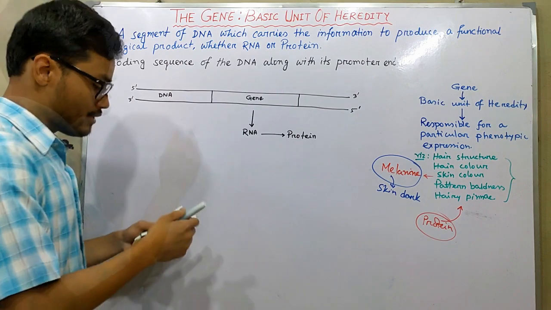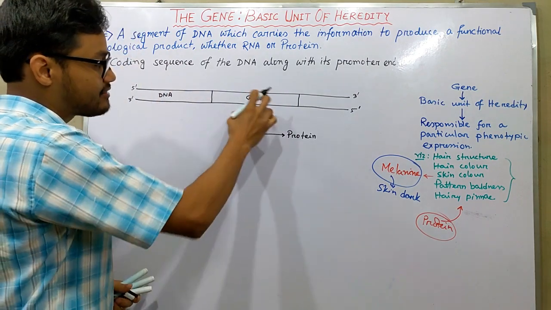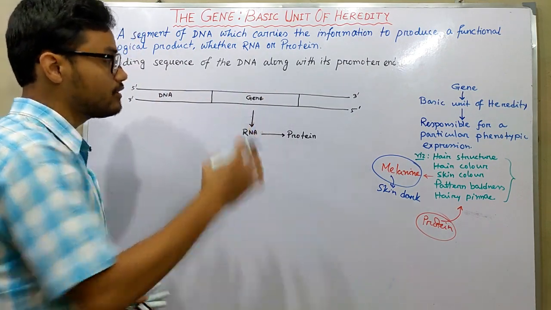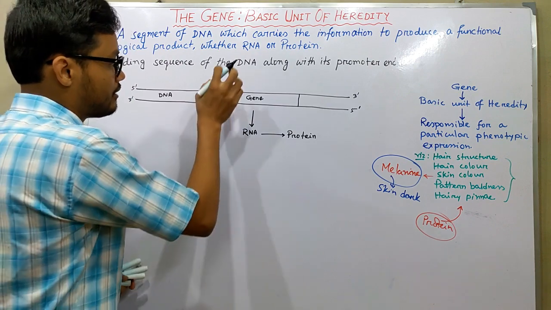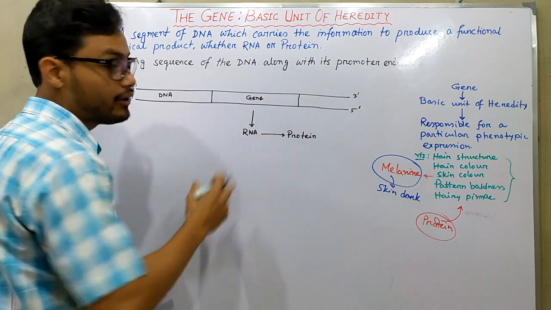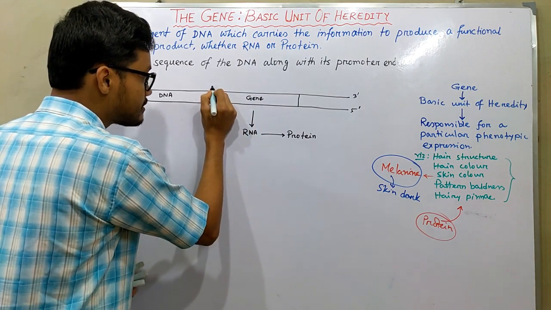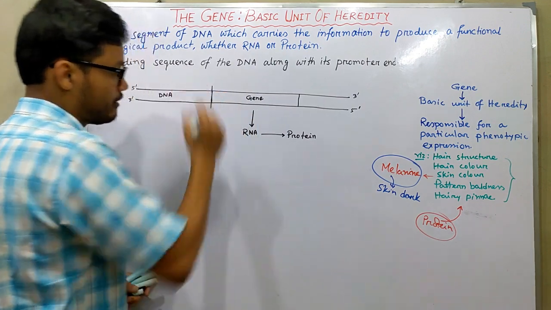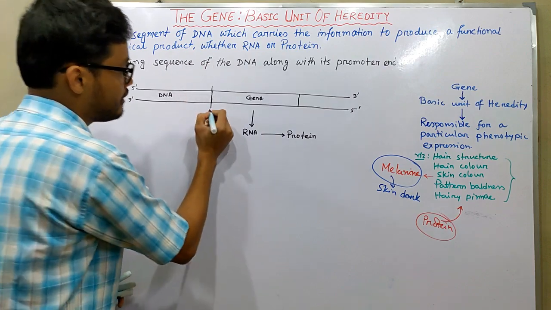Let's jump into the second definition of the gene: the coding sequence of the DNA along with its promoter. If a DNA segment is transcribed into a RNA, an RNA polymerase transcribes that segment of DNA and makes a particular RNA. In this case, the starting point is known as 0.